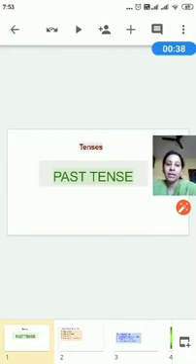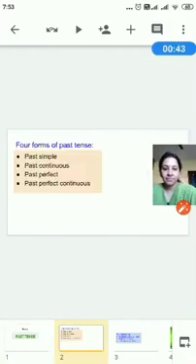Let's take a look at the four forms of past tenses. The first one being simple past tense. Then we'll go on to past continuous tense. And the third form of past tense is past perfect tense. And again, the last form of past tense will be past perfect continuous tense. Today, we'll focus mainly on simple past tense, also called past simple tense.